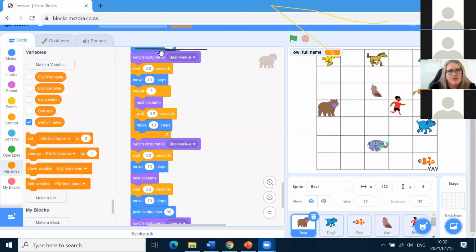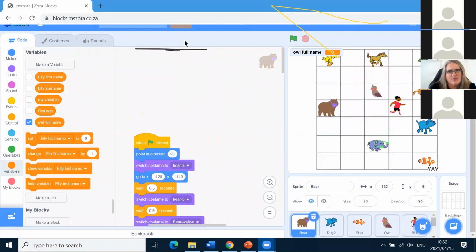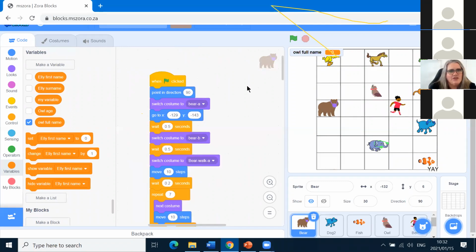First of all, somebody must erase that black line at the top there. Someone scribbled a line right at the top. You see that there? Somebody must erase that. Thank you.